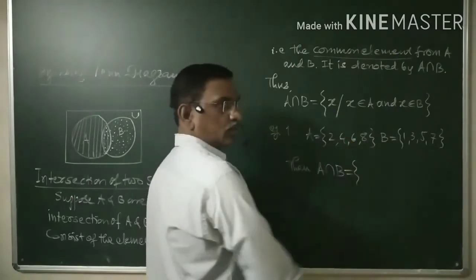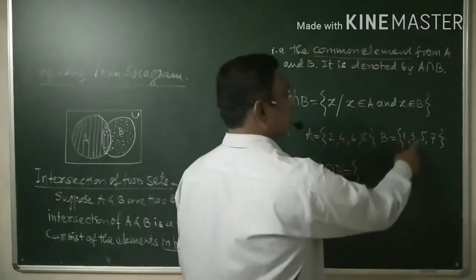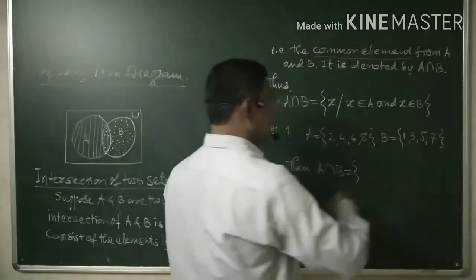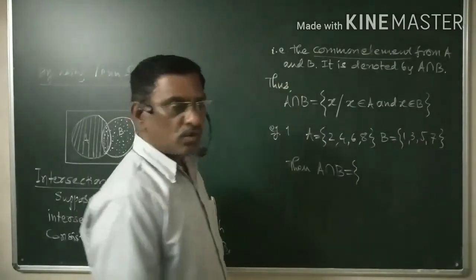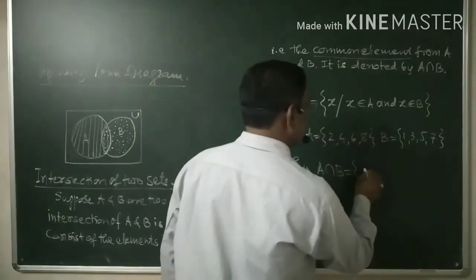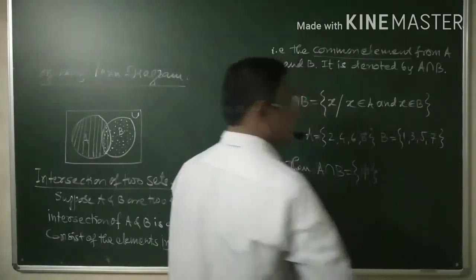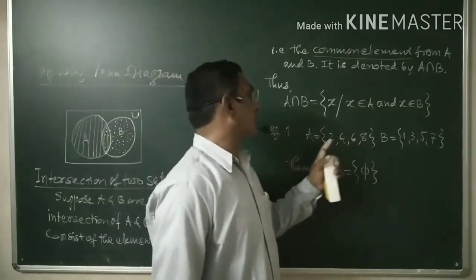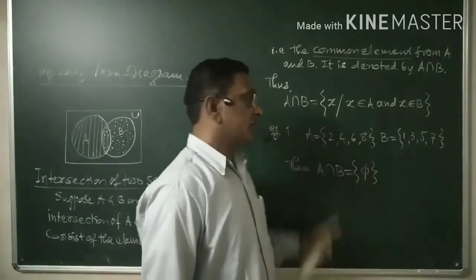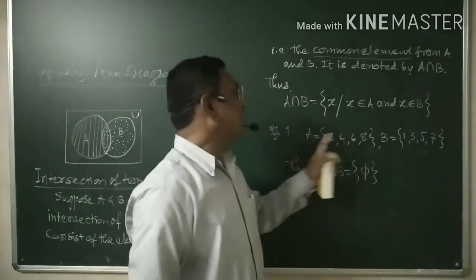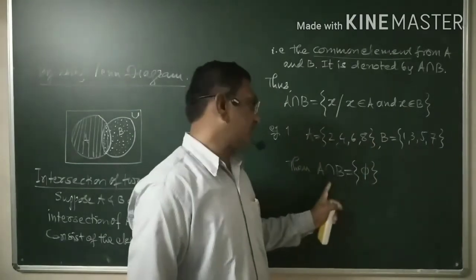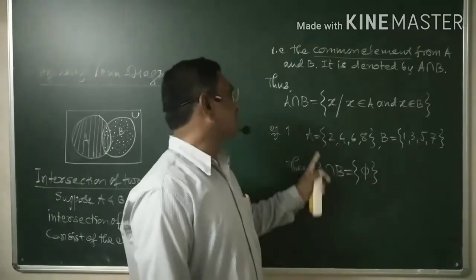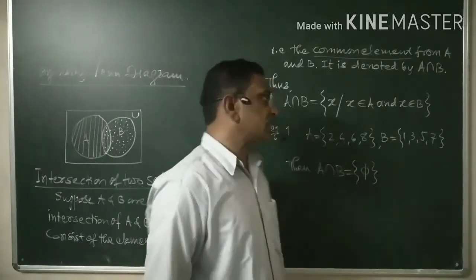Whether 8 is common? No. Okay, whether 1 is common? No. Whether 3 is common? No. Whether 5 is common? No. Whether 7 is common? No. I mean that there is no common element. I mean, the set is what? Empty. Okay, and therefore the intersection of these two sets A and B, A intersection B is what? Empty set. Okay, there is no element in the intersection of these two sets.